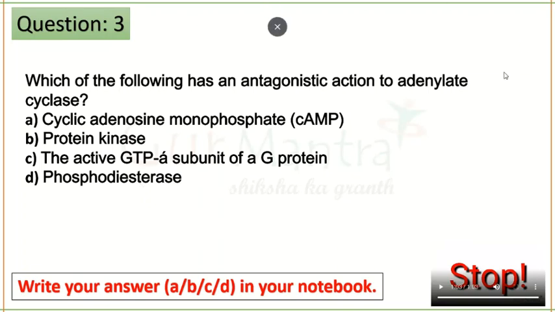So whatever adenylate cyclase is making, phosphodiesterase is destroying. Adenylate cyclase is making cyclic AMP, phosphodiesterase is breaking down cyclic AMP. So that is antagonistic action, like opposite action. So your correct option is D, phosphodiesterase enzyme.